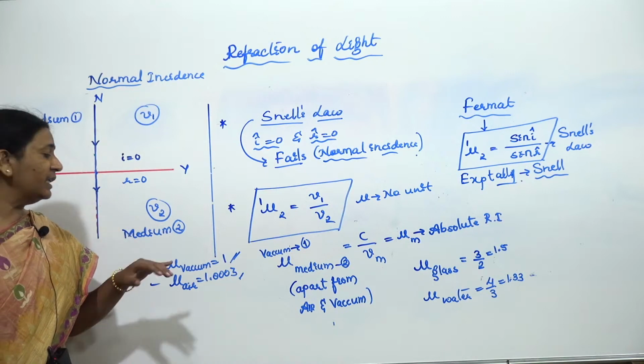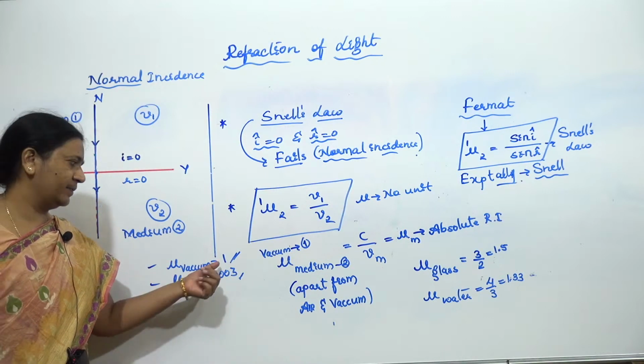Which has the least refractive index? Free space, 1.